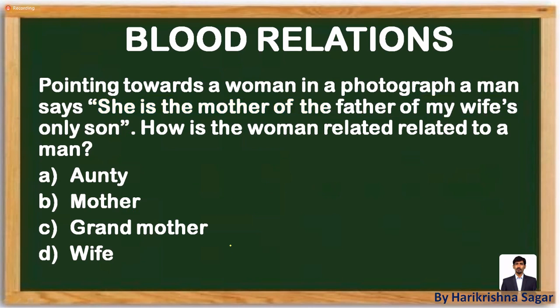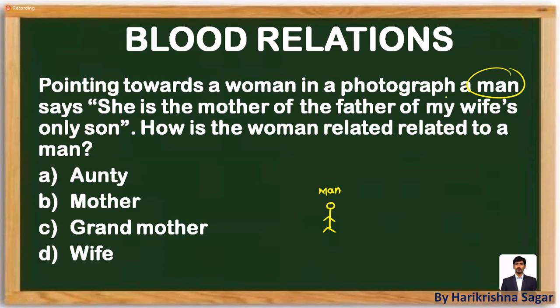If you are getting confused solving like this, then we can go with the other approach. Before you solve the question, first try to understand who is saying these words. Pointing towards a woman in the photograph, a man says, she is the mother of father of my wife's only son. All these words are said by a man.